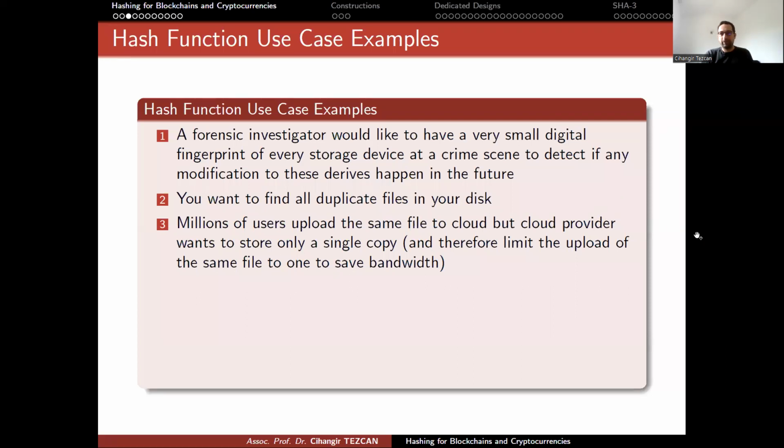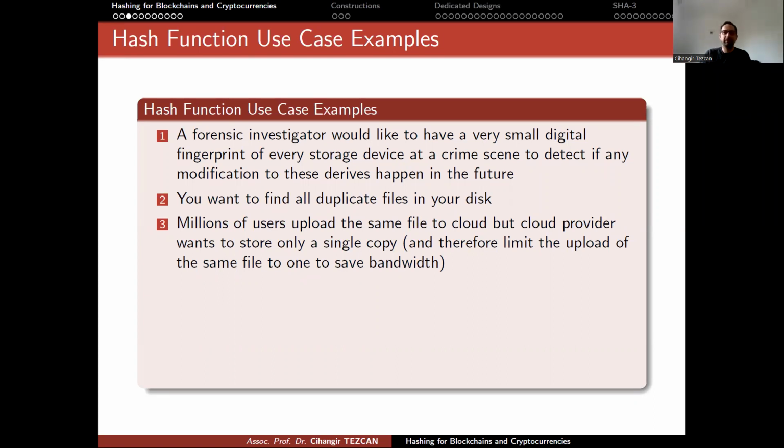Another use case for hash functions: millions of users upload the same file to the cloud, but the cloud provider wants to store only a single copy, right? And therefore limit the upload of the same file to one to save bandwidth. This is actually how cloud works. Assume that there's a popular image on the internet, so I put it on my Dropbox.